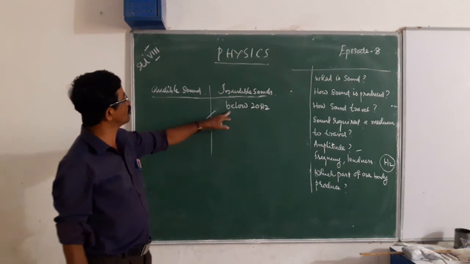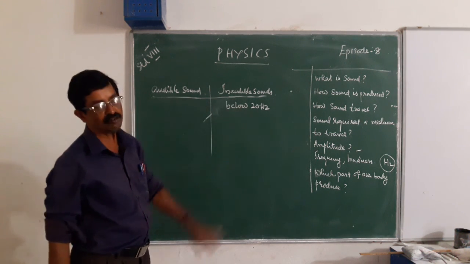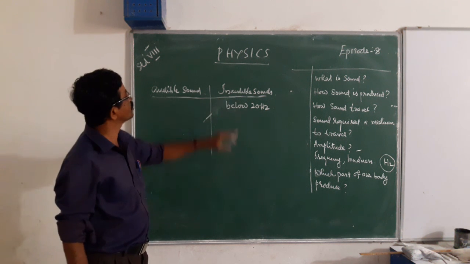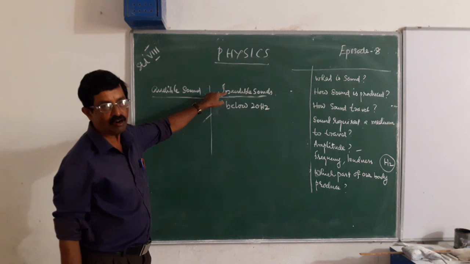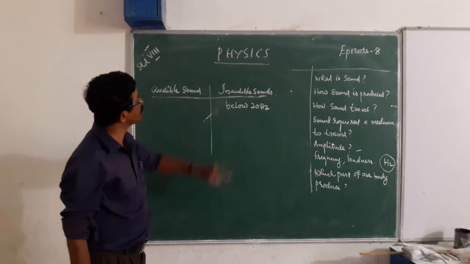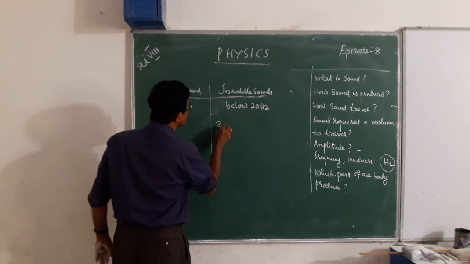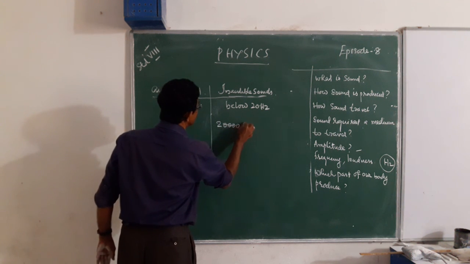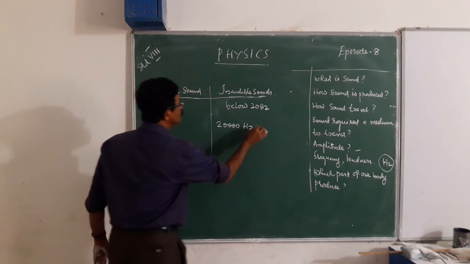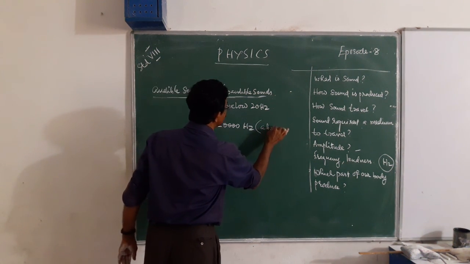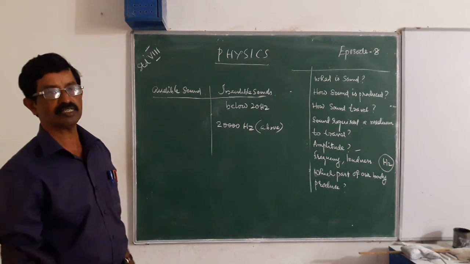If the number of vibrations is less than 20, then we cannot hear that sound in the normal case. That is an example of inaudible sound. And in the same case, if the frequency is above 20,000 hertz, then also we cannot hear that sound.